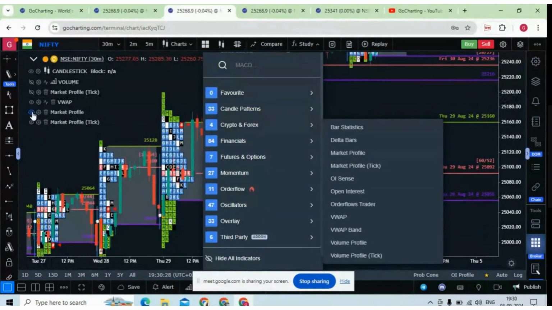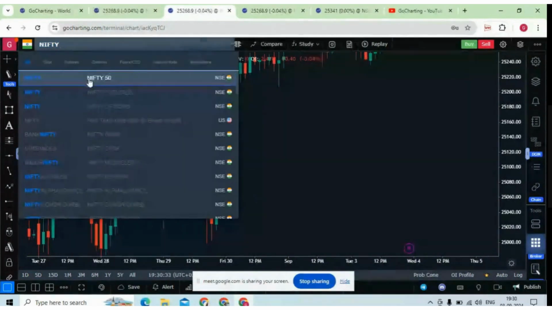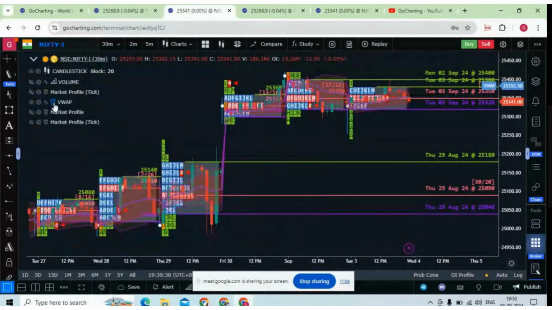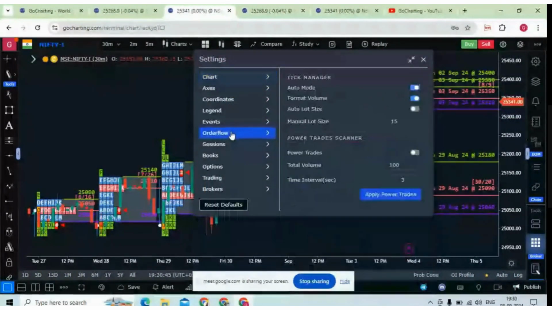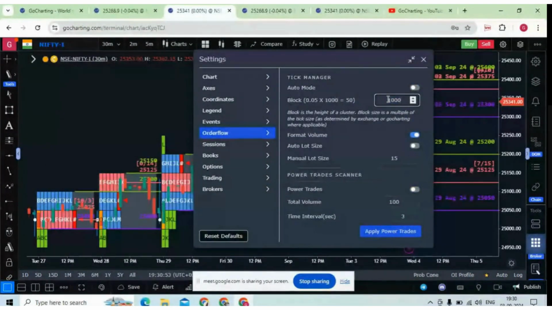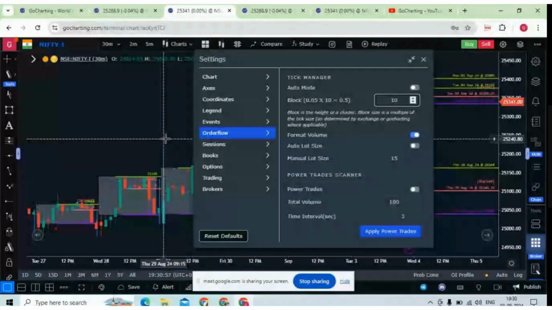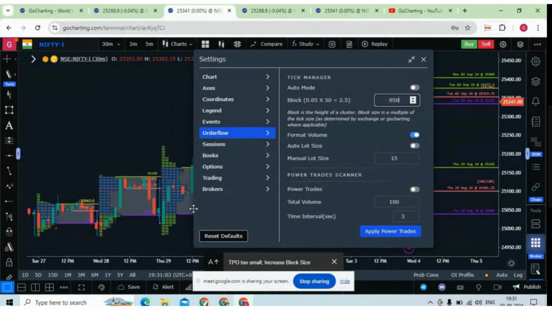If you use the tick, for example, I'm using the tick as well. Now let me hide this. For the tick, you have to use the Nifty futures because Nifty does not have volume. So let me use the Nifty futures chart and delete other indicators so that it is clean. Now this is the market profile tick. Go to the settings and order flow. See here, this is an auto mode. You can switch it off and put some tick size. For example, I'm putting 100. Now you see this is more granular. Put it 10, this is so granular that you cannot even see it. Now if I put 50, you see this is granular.